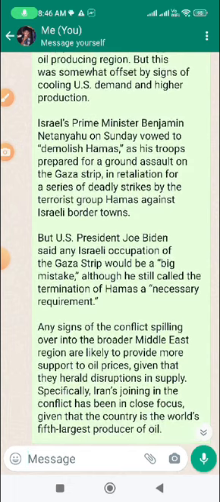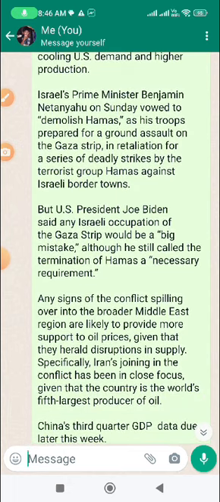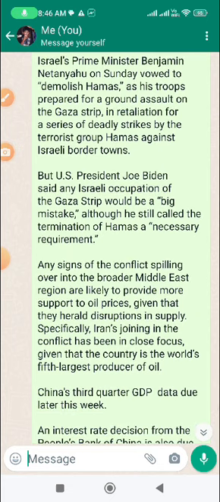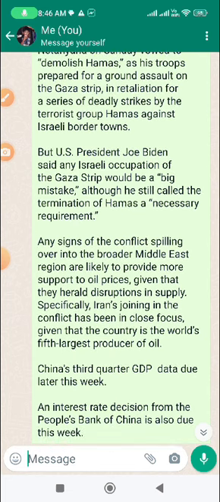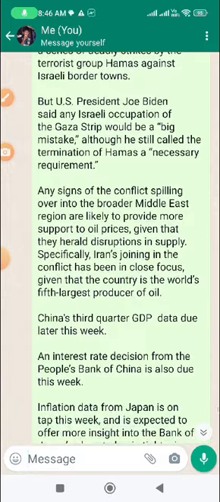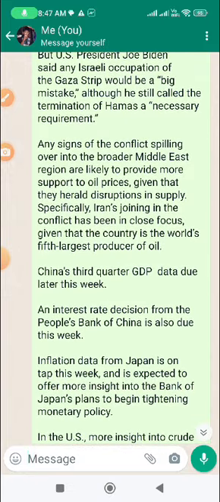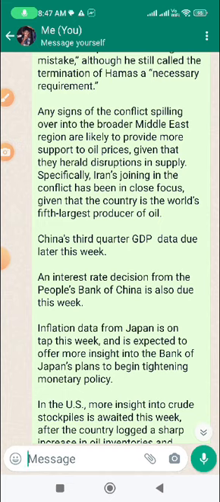The Israeli Prime Minister said he would demolish Hamas, but US President Joe Biden said any Israeli occupation of the Gaza Strip would be a big mistake, although he still called the termination of Hamas a necessary requirement. Any trouble in the Middle East region will support oil prices, because Iran is the fifth largest producer of oil.